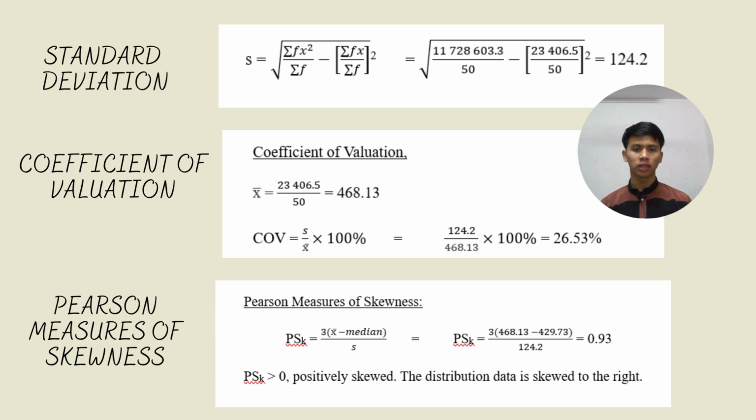We got 124.2 over 468.13 times 100%, and we got COV 26.53%.